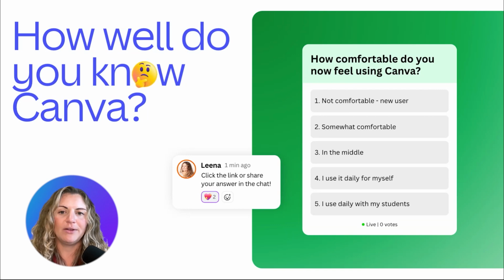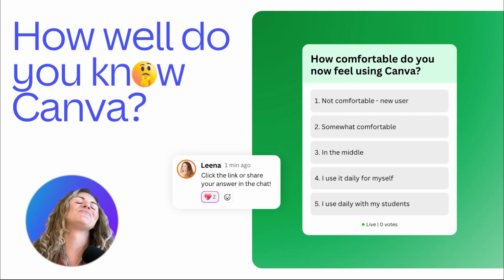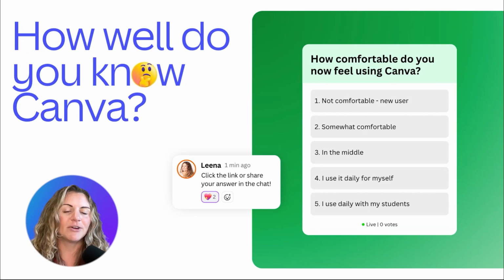Or are you at a 1? The nice thing about today's webinar is that it helps you know the latest and greatest features and shows you a new way to use Canva. So no matter where you are on this poll, which you can also take by clicking the link in the chat using our new polls feature, it just helps us know and guide you wherever you are in the spectrum. I love to see where everyone is and how comfortable you are. No judgment here.